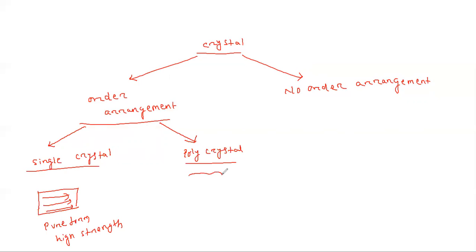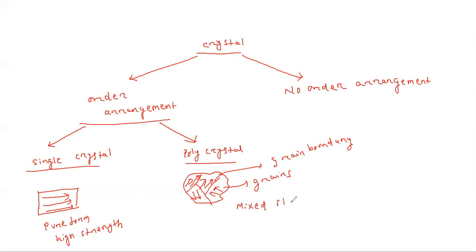Polycrystal means, suppose you consider it is a polycrystal. In the polycrystal, some grains are present. These are known as grains, and they are separated by the grain boundary. This is known as grain boundary. They have the order arrangement, but arranged in different directions. You can see one in the top, another in the bottom, one in east, another one is west. This type of arrangement. So you can consider it is of mixed state and having less strength.